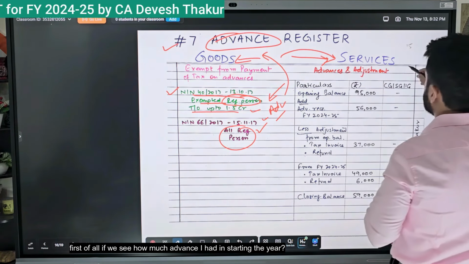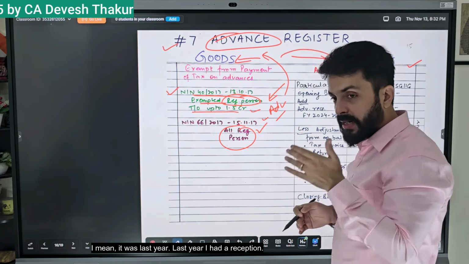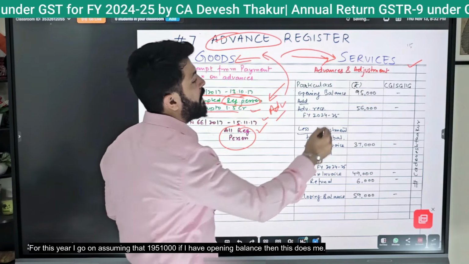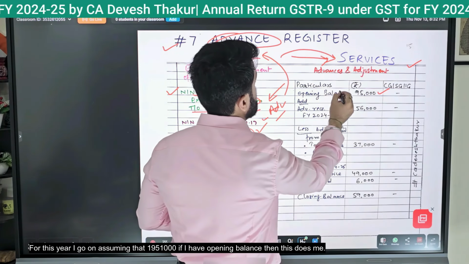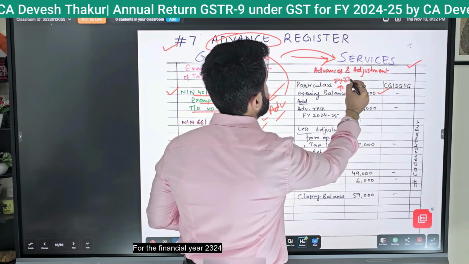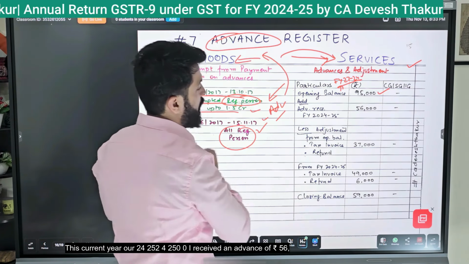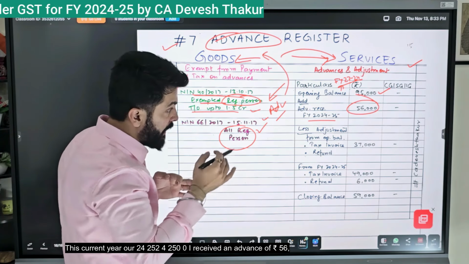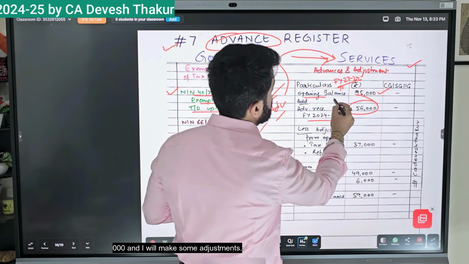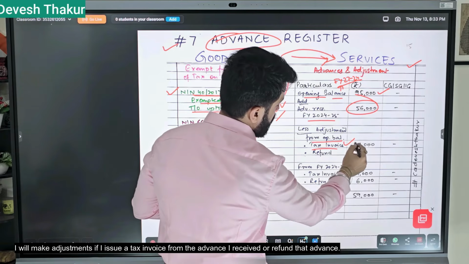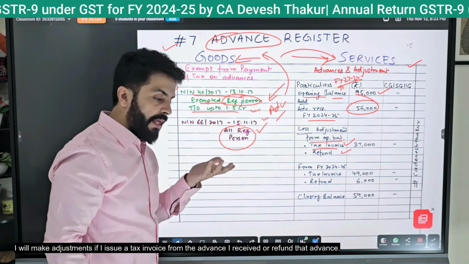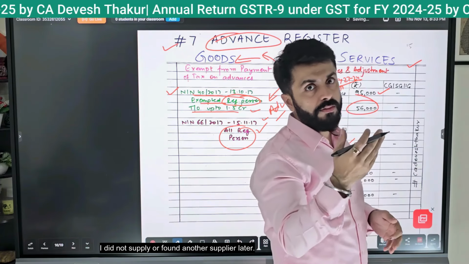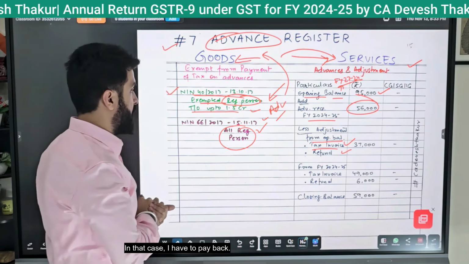First of all, let us see how much advance I had at the start of the year. I mean, it was from last year. Last year I had a receipt. For this year, I go on assuming that 1,951,000 is my opening balance. For the financial year 23-24, this current year, I received an advance of Rs56,000 and I will make some adjustments. I will make adjustments if I issue a tax invoice from the advance I received or refund that advance, which is normal in business. If I have received any advance, I might have to go back. I did not supply or found another supplier later. In that case, I have to pay back.